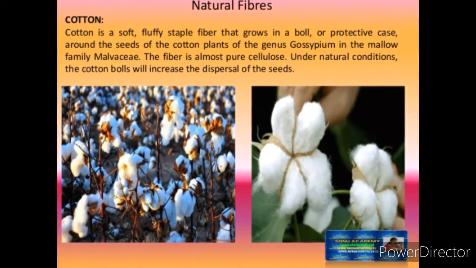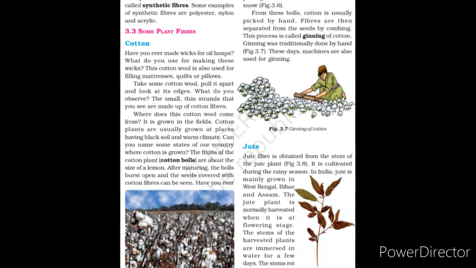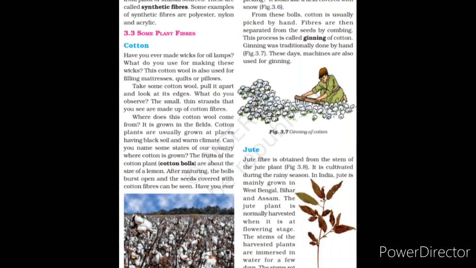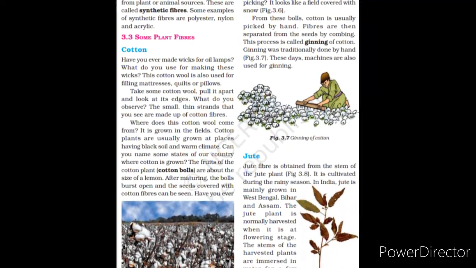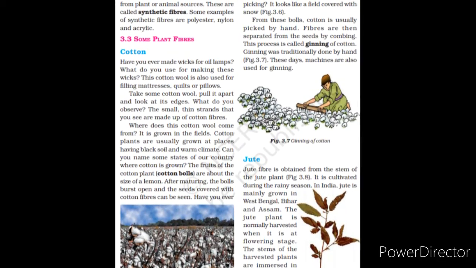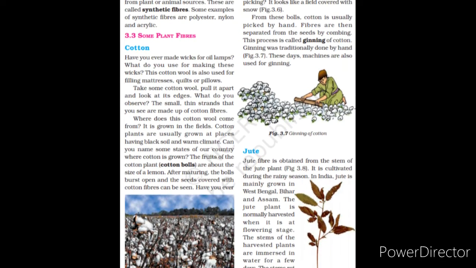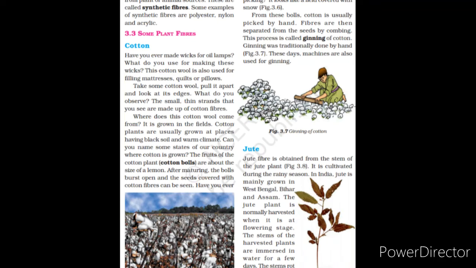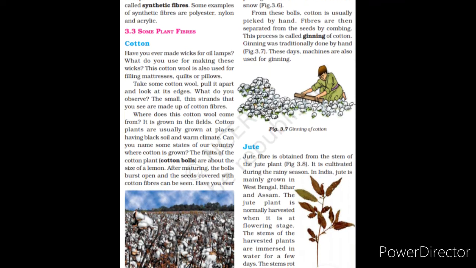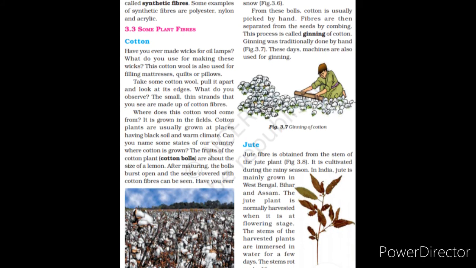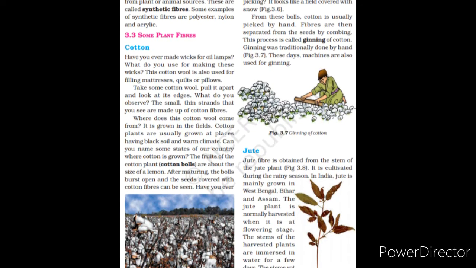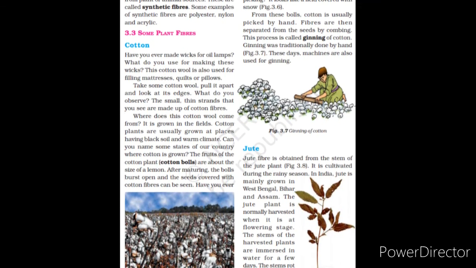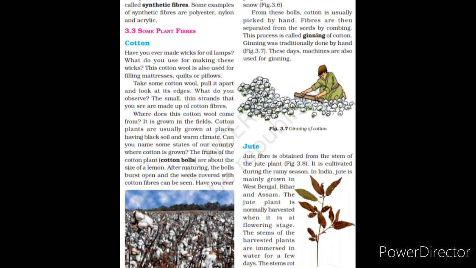Cotton plants are usually grown at places having black soil and warm climate. Have you ever seen a cotton field that is ready for picking? It looks like a field covered with snow. From these bolls, cotton is usually picked by hand. Fibers are then separated from the seeds by combing. This process is called ginning of cotton. Ginning was traditionally done by hand. These days, machines are also used for ginning.